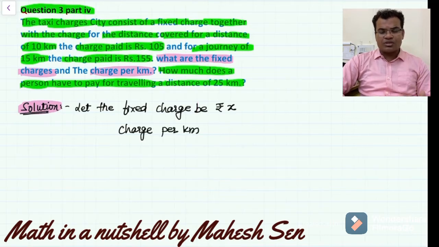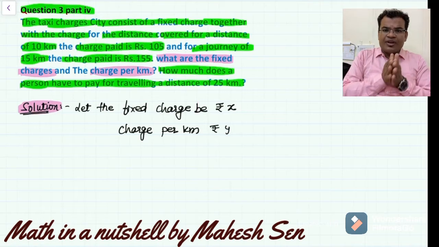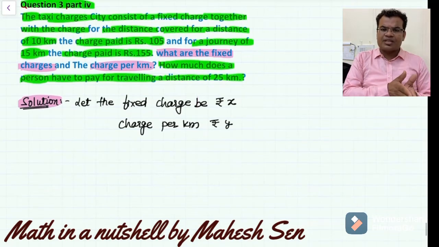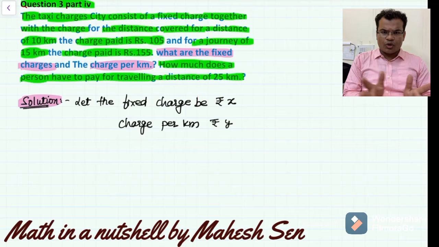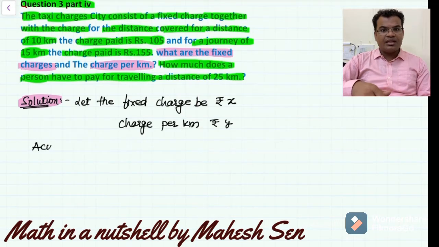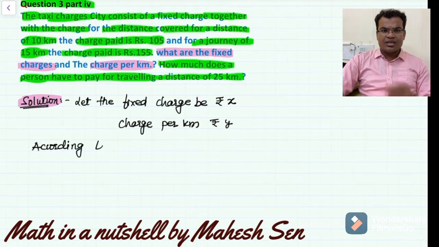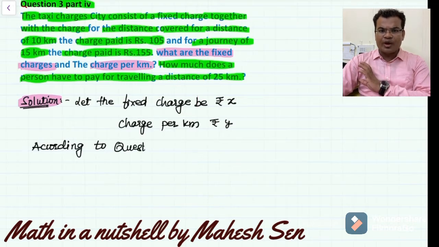Now you have to think over this. The fixed charge is fixed. So you are paying the fixed charge, that is x rupees, and the charge for 10 kilometers, and both together will be equal to 105 rupees.